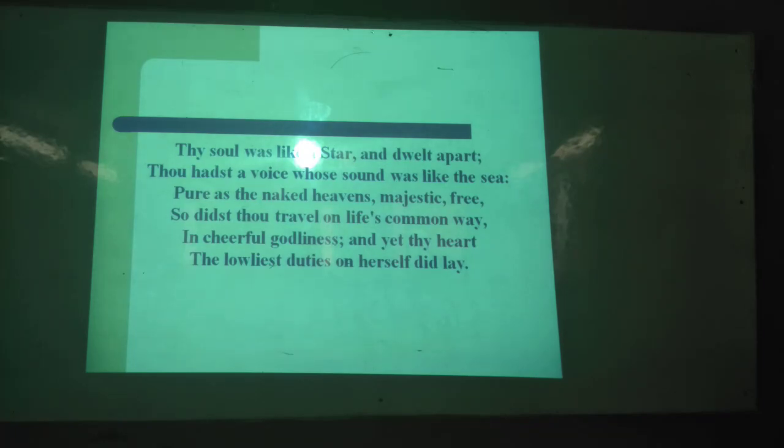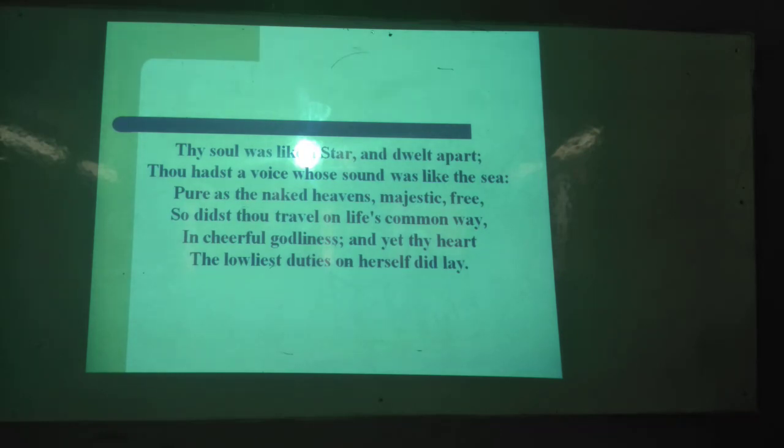But we can expect for two reasons. Whenever we are happy, we can expect more. Whenever we are in suppression or dissatisfaction, at that time we can also expect something else. So here he is expecting obviously, but with a grief, with a melancholic heart. That's why you can say that the tone of the poem is melancholic.